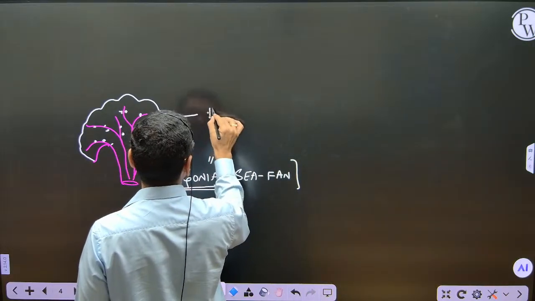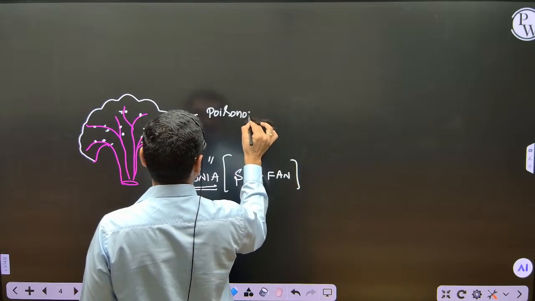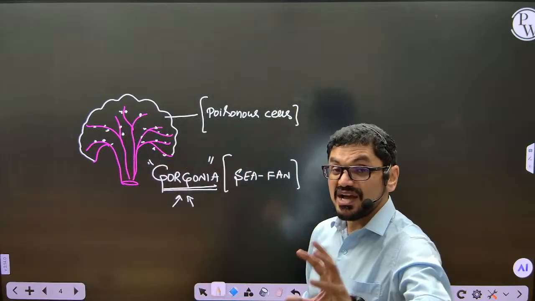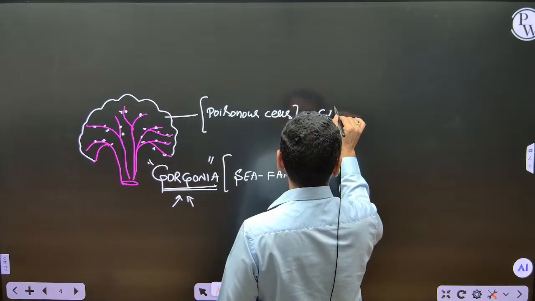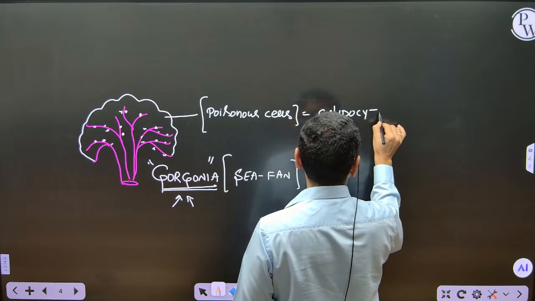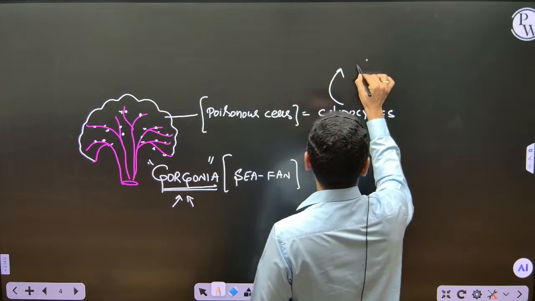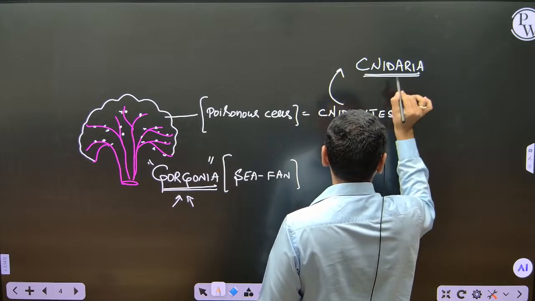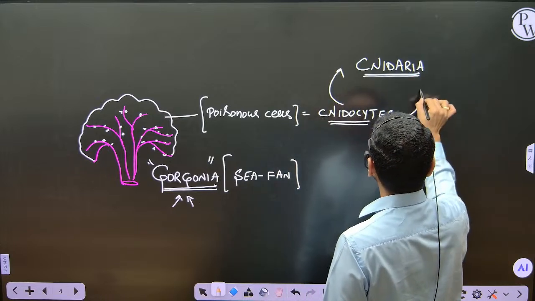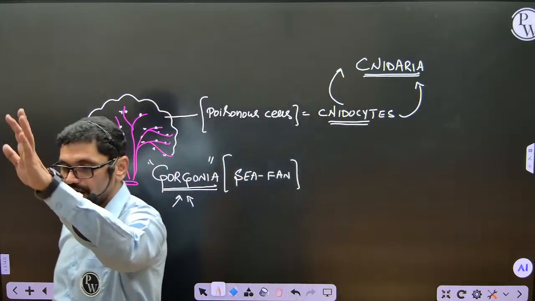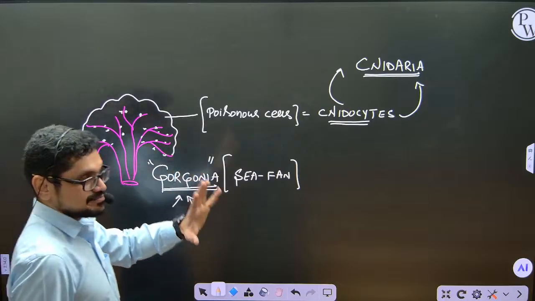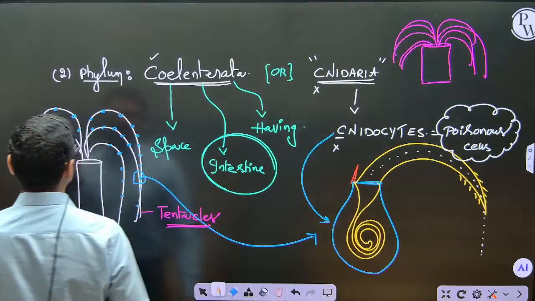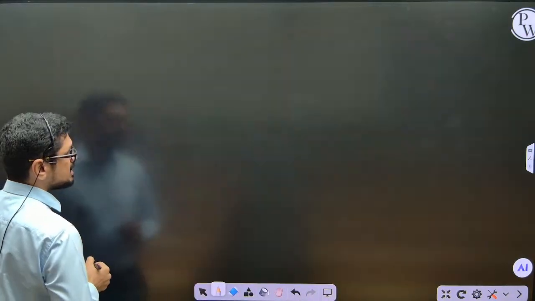Here also poisonous cells are present. Wherever the poisonous cells are present, what are those poisonous cells? Nidocytes, CNIDO, nidocytes. And if nidocytes are present, we keep them under one group. What is it? Cnidaria. The poisonous cells are called nidocytes, and organisms with those cells are kept under one group called Cnidaria. That's it, this is one group. So this is the second phylum, Coelenterata, which is also called Cnidaria. And let me tell you the third phylum.